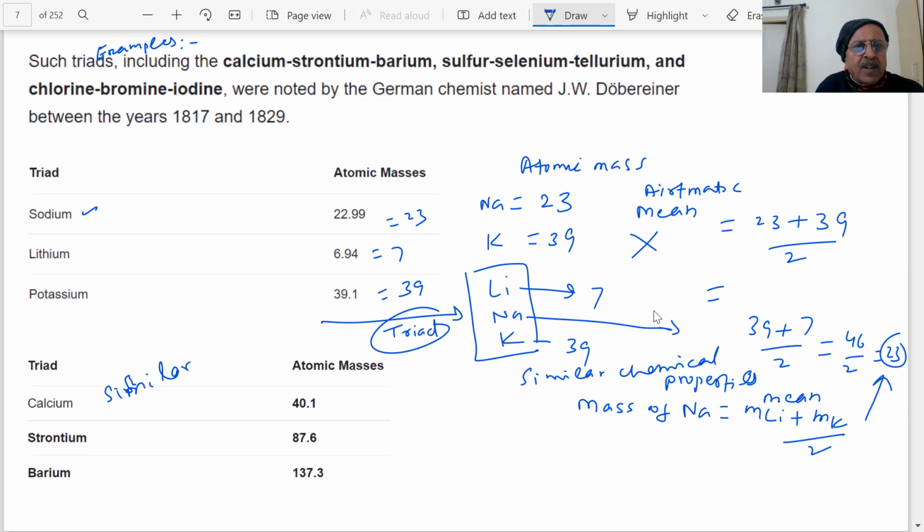They have similar chemical properties. Dobereiner is saying that. Then add the mass of calcium and barium. Mass of calcium is how much? 40. And what is the mass of barium? 137 approximately. You take it and divide by 2. How much are you getting? Find out the value.